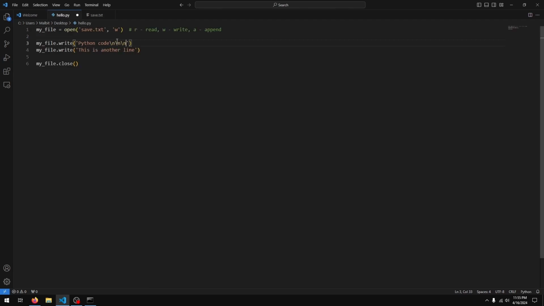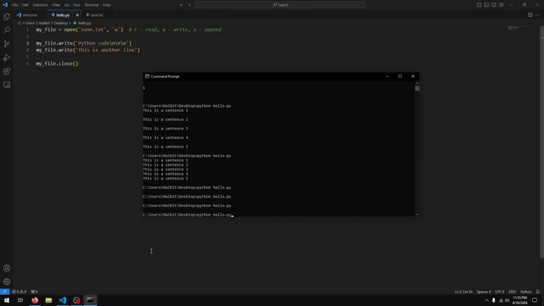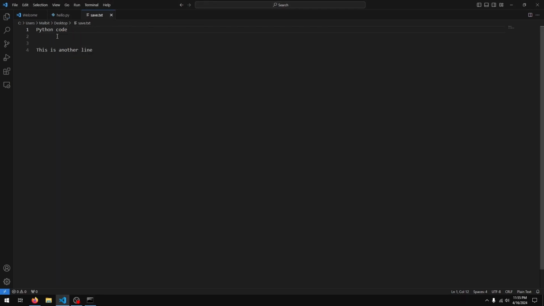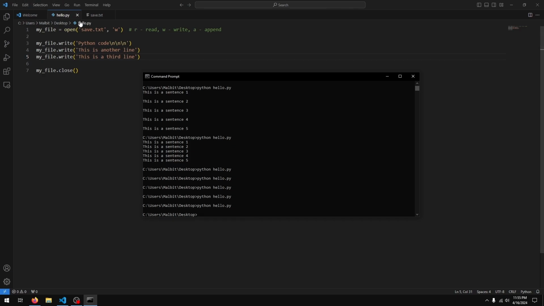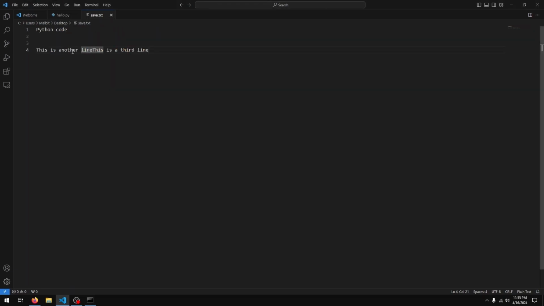So I'll just do 3. And you can see some empty lines. If I copy this, this is a 3rd line. You see that now these two are scrunched together. So you always got to remember to add in an empty line.